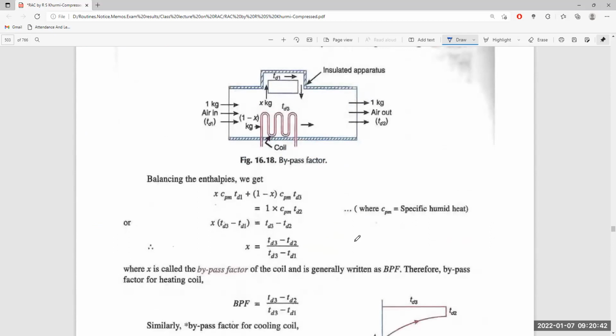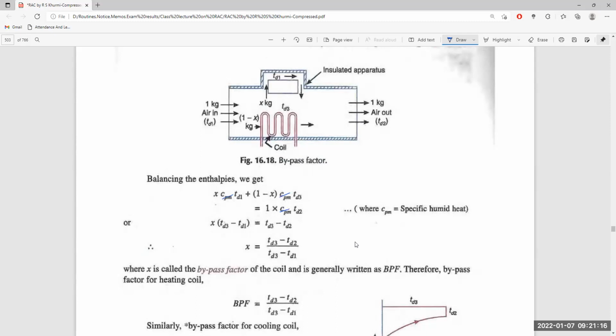So balancing the enthalpies, we know X, the amount of air which is bypassing the coil, multiplied by the specific heat of the air, multiplied by the temperature of incoming air, plus (1 minus X), the amount of air which comes directly in contact with the coil, multiplied by the specific heat of the air, multiplied by the temperature of the cooling coil, is equal to the total amount of air multiplied by the same specific heat and multiplied by the temperature of the outgoing air. So we are cancelling this specific heat from both sides.